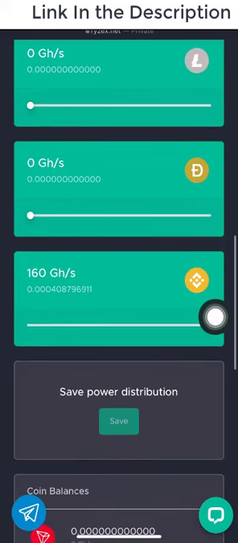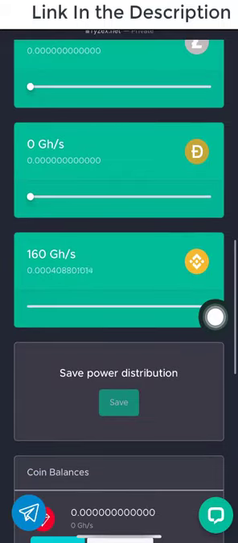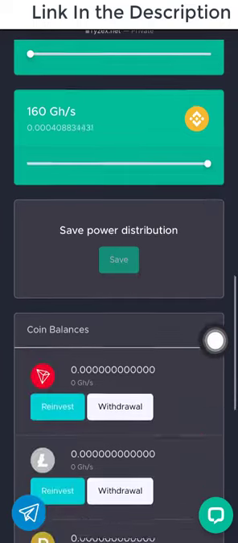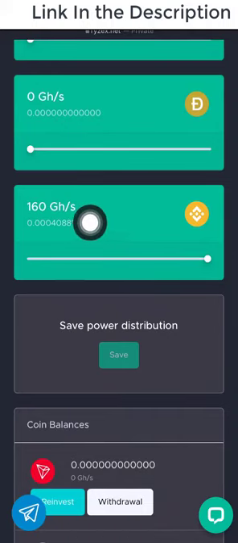But please, once the BNB starts to mine, make sure you click on this button to save it, so that in case you log out, the BNB will continue to mine and you will not lose any of the BNB that you've mined so far on this website. So make sure you click on the save button before you leave this page. As you can see, currently this is my balance. I've just started mining, and this is the hash power I'm currently using for free. So this is a free mining platform.